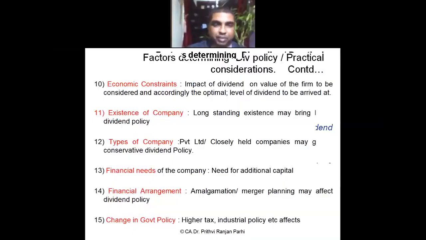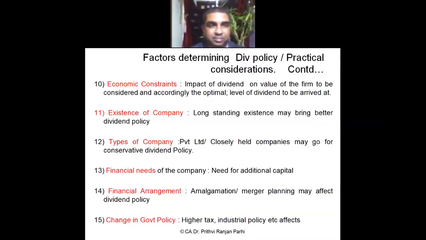Point number eight, nature of business. You have to consider whether the earning of the business is regular and stable, or inconsistent and irregular. On that basis, dividend policy has to be decided. Point number nine, market condition. If the market is down or depressed, then normally higher dividend needs to be declared so that it sends a positive signal to the market. Market condition has to be kept in mind before deciding dividend policy.